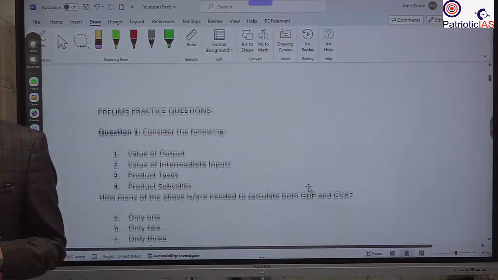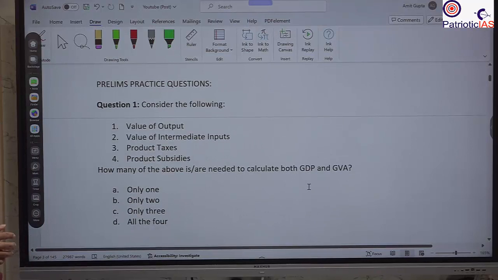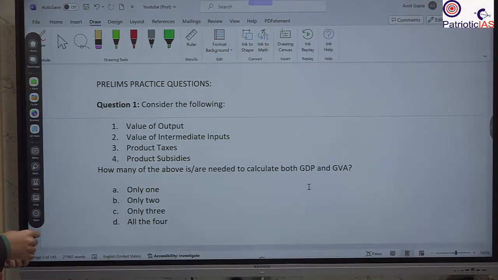Please solve a few of the questions that we have taken from these topics that we have covered. The first question, consider the following: value of output, value of intermediate inputs, product tax, product subsidy. How many of the above are needed to calculate both GDP and GVA? Only one, only two, only three, all the four.